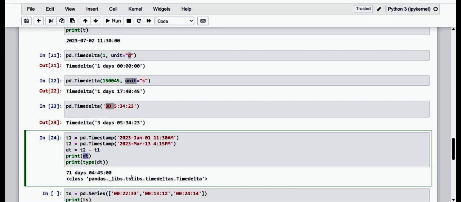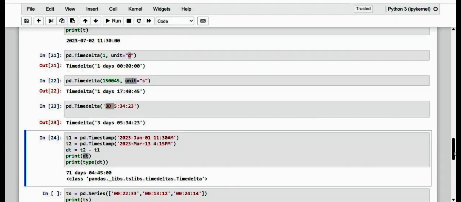We can see from the result that even by taking the difference between two Timestamps, an object of type Timedelta is automatically generated as a result, without using the constructor. There is also a data conversion function from Timedelta, which we call to_timedelta.